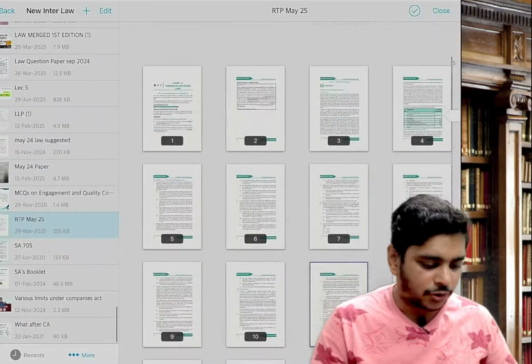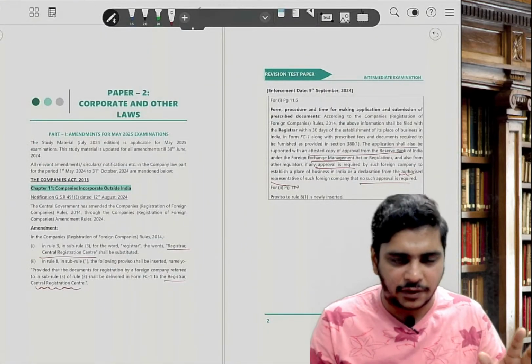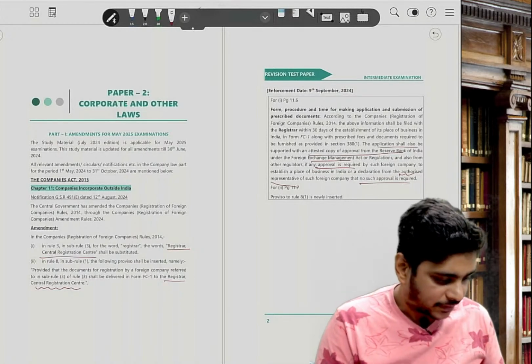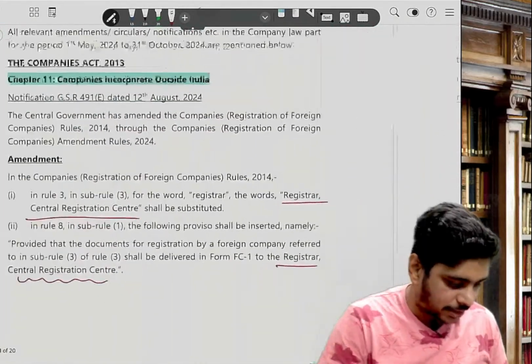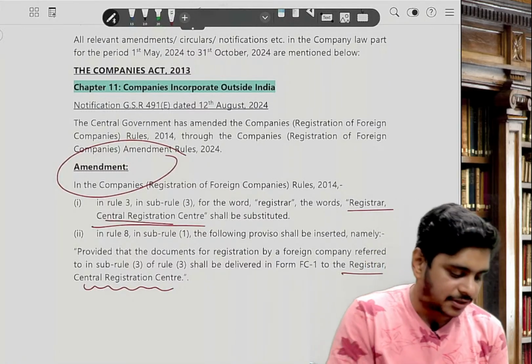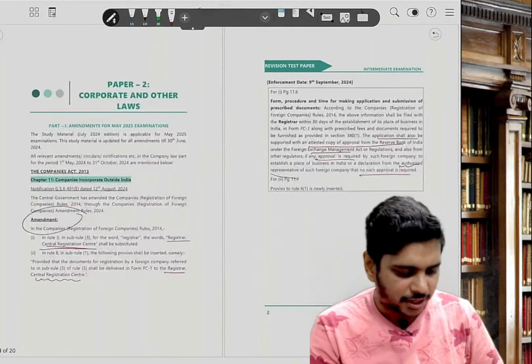So if you want to check the amendments, if somebody says, sir, lot of changes in May 25, please ask him where are the changes. See, I am opening which RTP? This is May 25, amendments for May 25 examination, correct? This is my first amendment. What amendment? After ROC, what they have added? Central Registration Center. Very big amendment, very big, 16 mark exam question. Okay, this they have added.